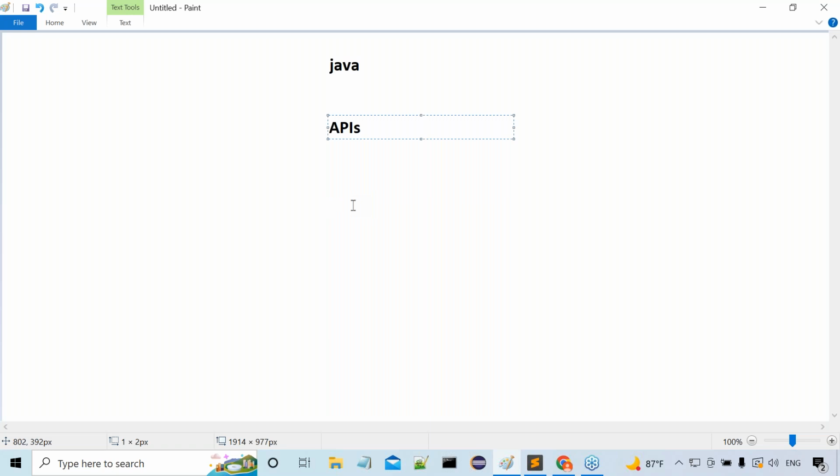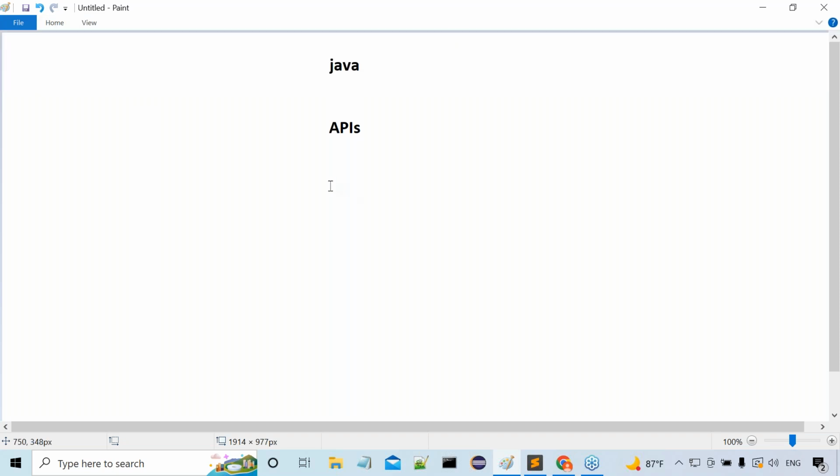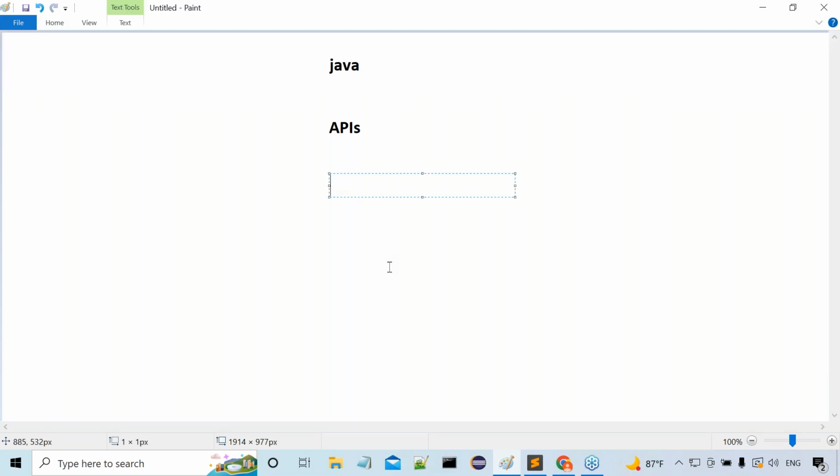Think of it: J2SE is an API, J2EE is an API, J2ME is an API. Got my point or not? Next one is, what is an API actually? API is a collection of packages.